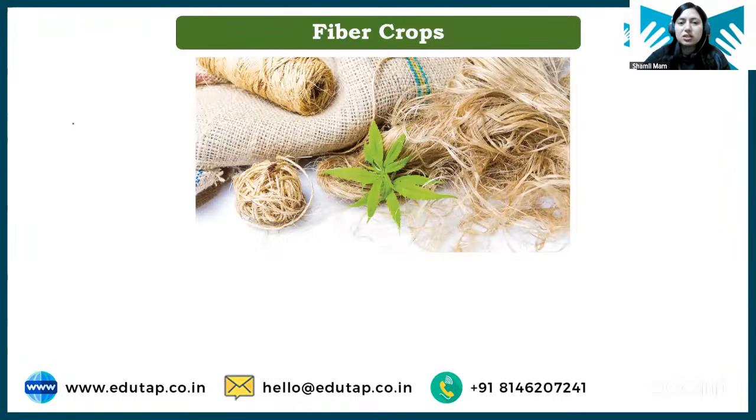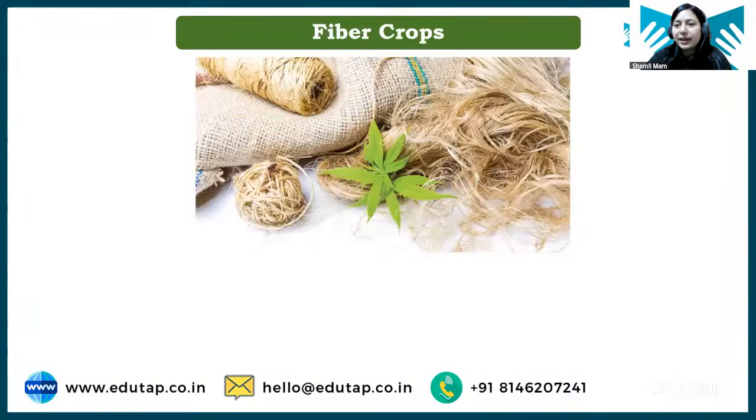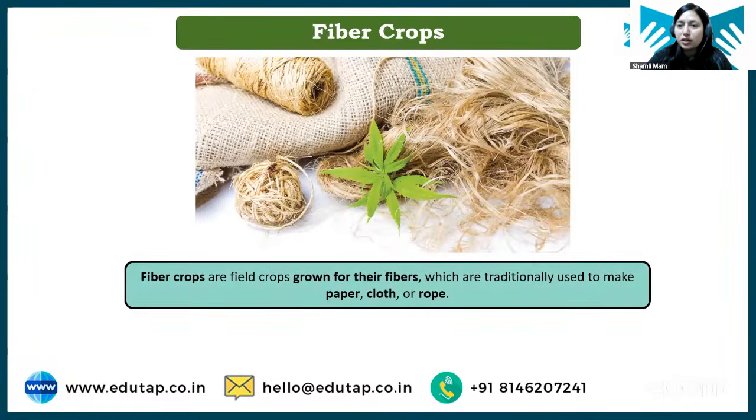So please, whatever scientific name is given in your summary sheet, like here you can see groundnut ka scientific name is given, soybean ka scientific name is given. Now they are important crops. You can learn them. But Karanj and Mahua are not very important crops, so you can skip such scientific names. In your summary sheet, everything is given. Just learn it from there and try to learn the important ones only. ठीक है? चलो. Next we have is fiber crop.